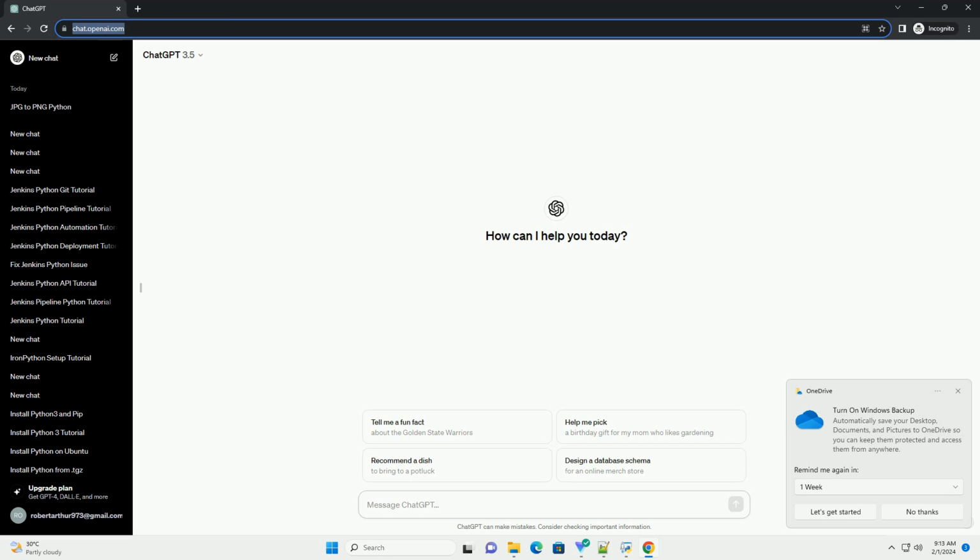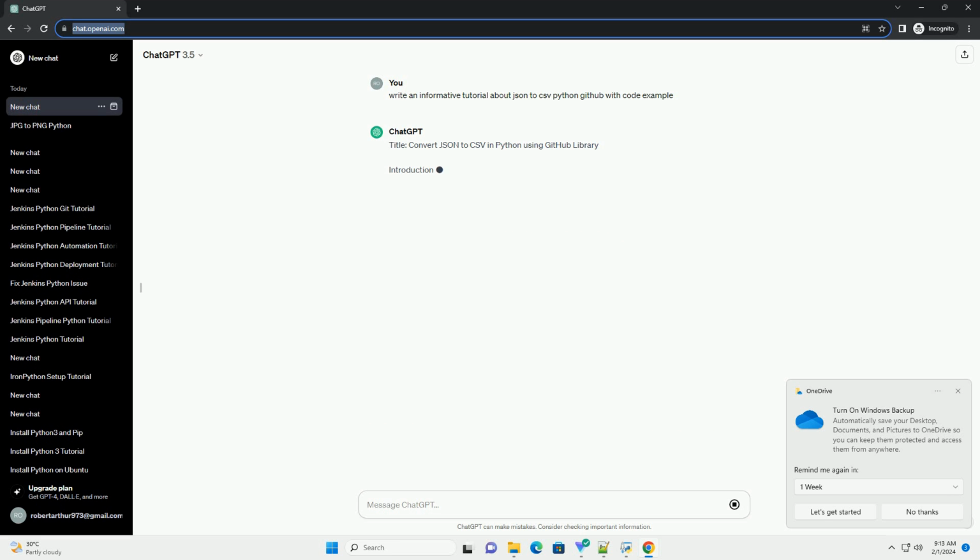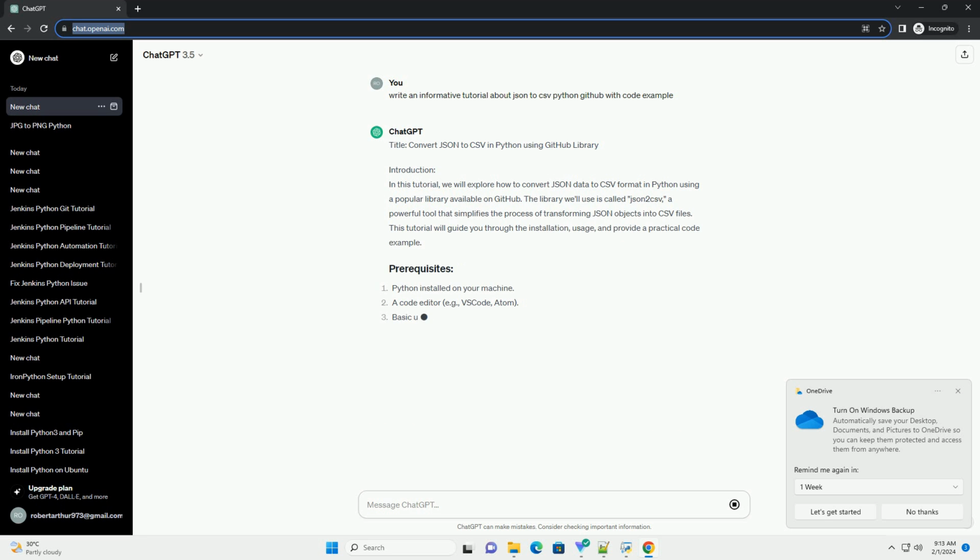Title: Convert JSON to CSV in Python using GitHub library. Introduction. In this tutorial, we will explore how to convert JSON data to CSV format in Python using a popular library available on GitHub. The library we'll use is called JSON2CSV, a powerful tool that simplifies the process of transforming JSON objects into CSV files. This tutorial will guide you through the installation, usage, and provide a practical code example.